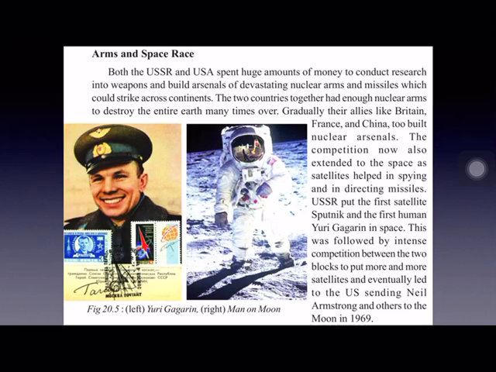For example, USSR put the first satellite Sputnik and the first human being Yuri Gagarin in space. And immediately USA sent Neil Armstrong and others to the moon in 1969. So like that, this competition in the arms race also extended to space and it became a space race.